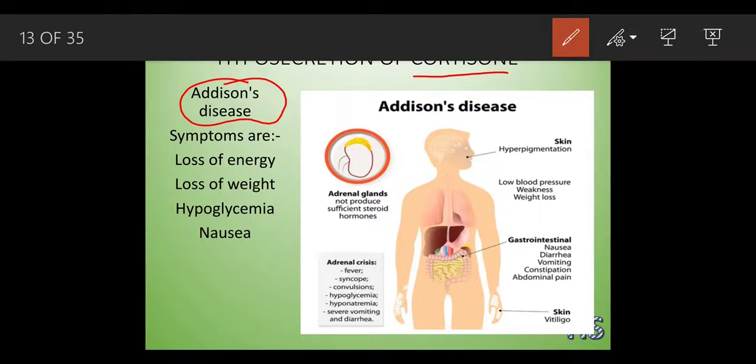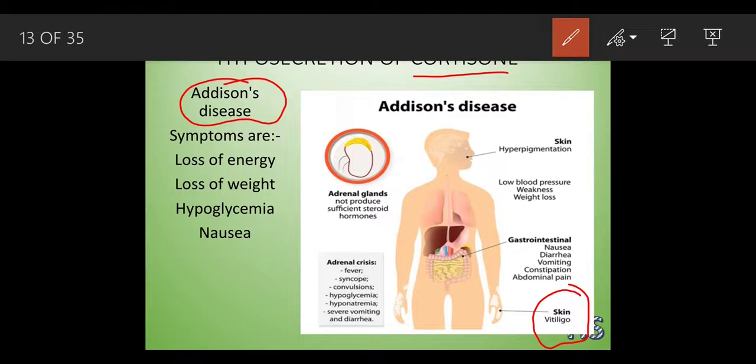So what happens in Addison disease? You can see a condition here which is called skin vitiligo. Okay, what is this skin vitiligo? There is a loss of pigmentation of skin on the hands, on the face, and on the leg region.